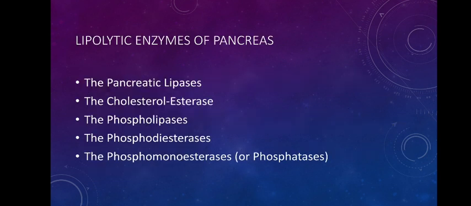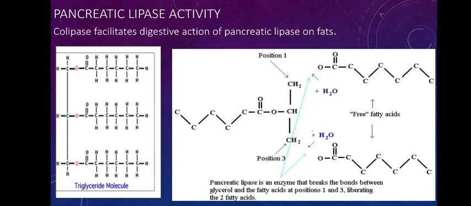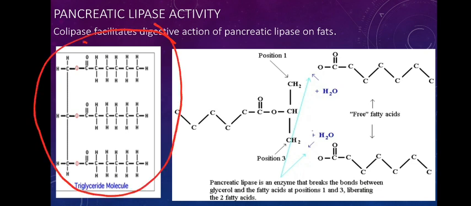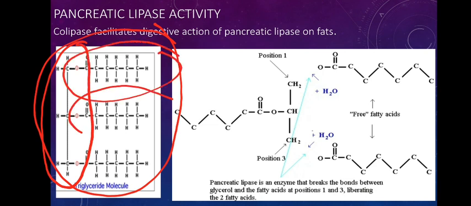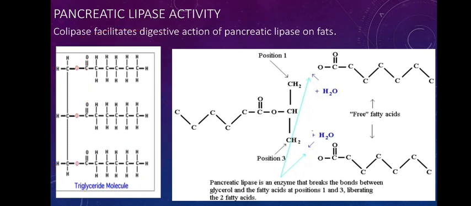Now, there are a number of enzymes present in the pancreatic juice that help in digestion, like pancreatic lipase, cholesterol esterase, phospholipases A and B, phosphodiesterases, phosphomonoesterases, etc. But we'll be focusing mainly on pancreatic lipases and how the activity takes place. Recall we have seen the structure of triglyceride in our previous slide. This is a triglyceride molecule. It is formed of glycerol and 3 fatty acids. Since there are 3 fatty acids, it is called triglyceride.